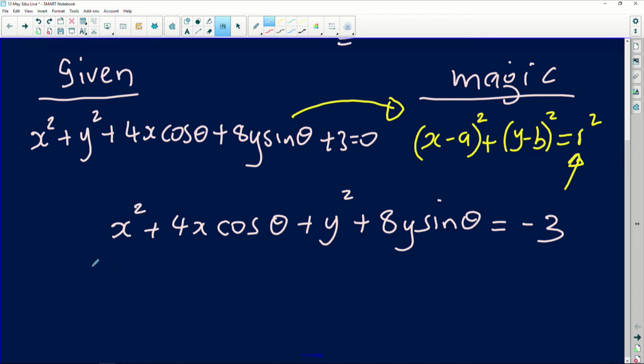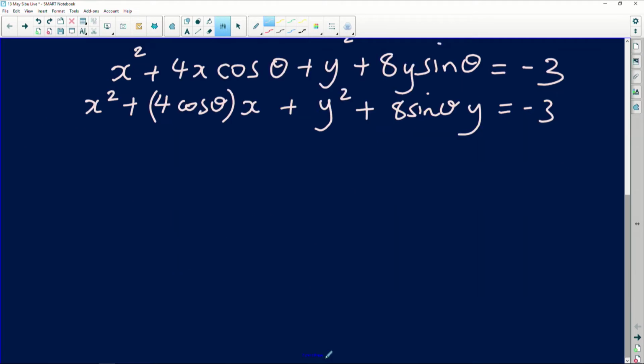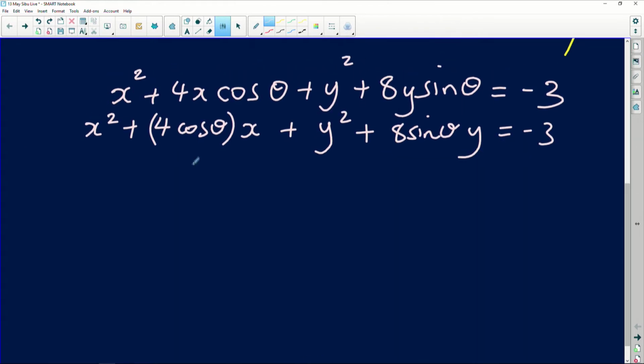So according to this, if I just fix it quite nicer for you, I will write this as 4 cosine of theta multiplied by x. Let me just put the x on the side here so you guys can see what is going on. I also have y squared plus, I want to put 8 sine theta side by side and put y there, equals -3. Let's simplify further and see what will happen. Well, we want half of this. You just want half of this squared.